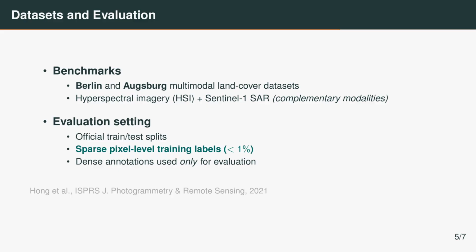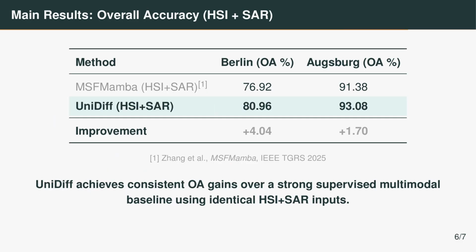We evaluate UniDiff on two standard multimodal benchmarks, Berlin and Augsburg. Both combine hyperspectral and SAR imagery. We follow the official train-test splits, use less than 1% pixel-level labels for training, with dense annotation used only for evaluation.